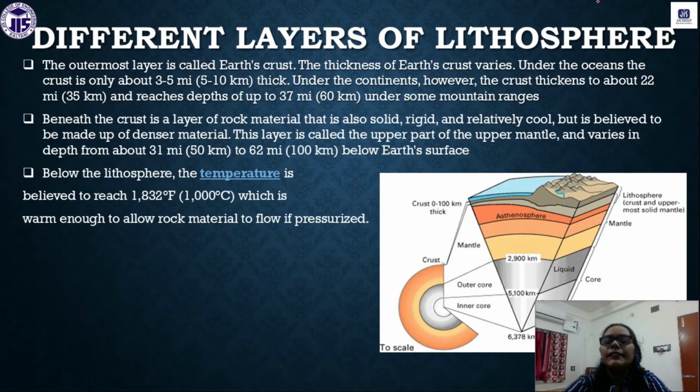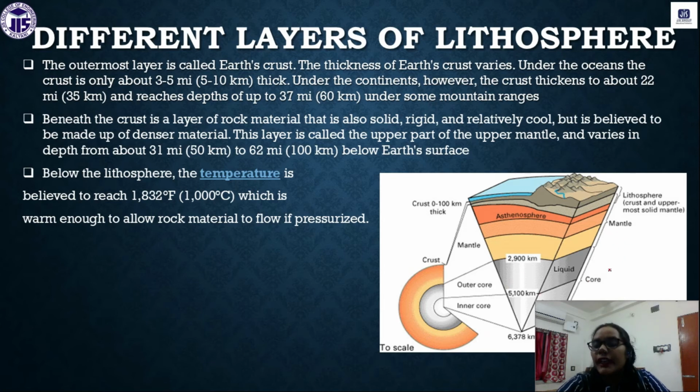If our earth looks like this, then you can see the three layers of our lithosphere. First one is the center of the earth, where the temperature is very high. This is called the core.